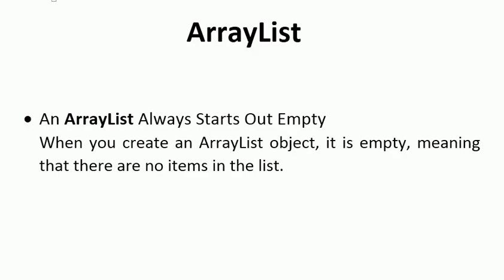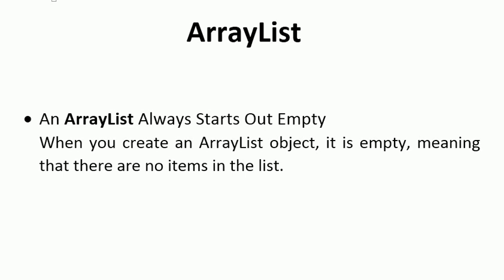Today we are going to discuss array list in Java. Array list is also a complex data structure like arrays, 2D arrays. But array list is quite different from simple arrays. First of all, array list always starts out empty. Means when you create an array list object, it is empty. Means there are no items in the list.